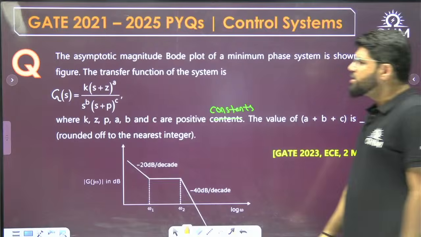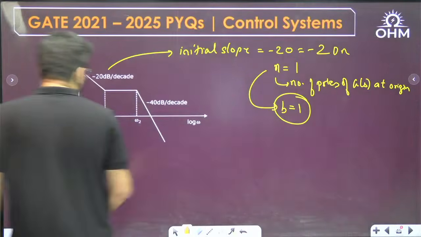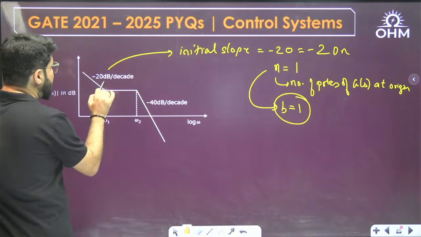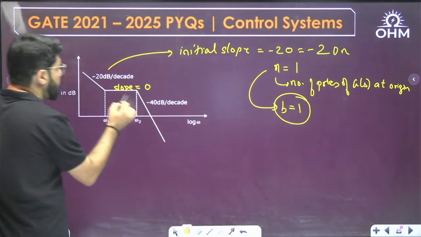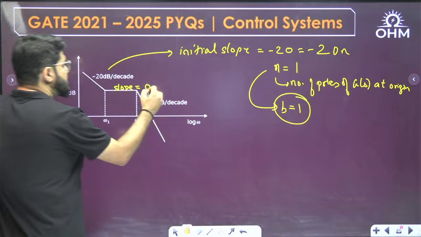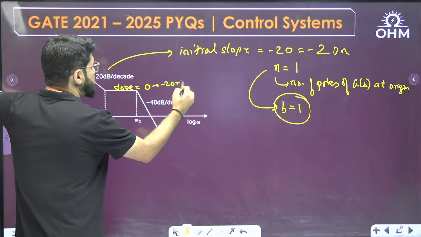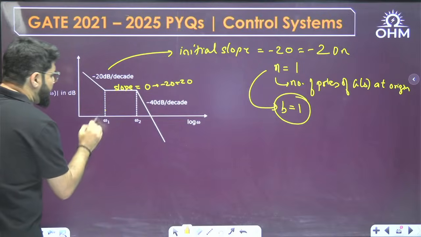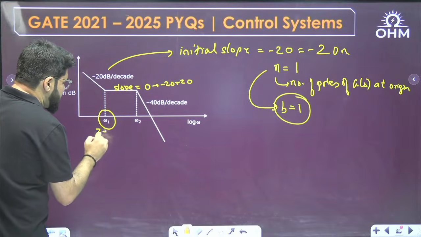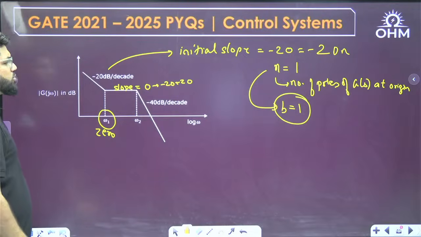So what is the pole and what is the zero? For that, look at the corner frequency. Now the slope -20 becomes 0. Here, what is the slope? Parallel to the x-axis, 0 slope. This 0 is actually -20 plus 20, so I can say that the slope has increased by 20. That means this point has to be a zero point.